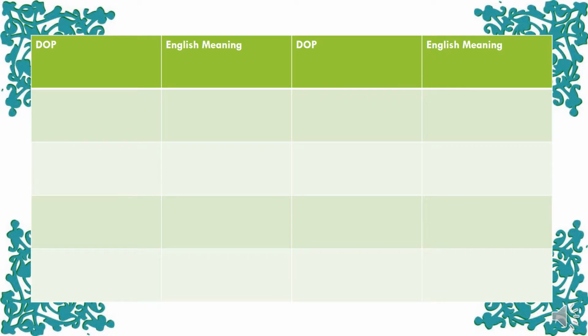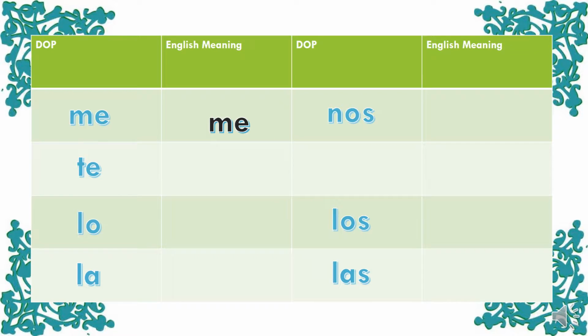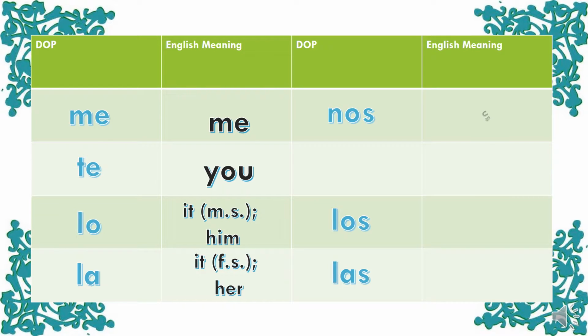So the direct object pronouns in Spanish are me, te, lo, la, nos, los, and las. Me means me. Te means you. Lo can mean two different things. It can mean it, masculine and singular, or him. La also has two meanings. It can be it, feminine singular, or her. Nos means us, and this is why we can't abbreviate nosotros, because it would be a different word.